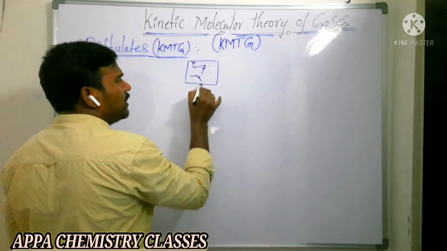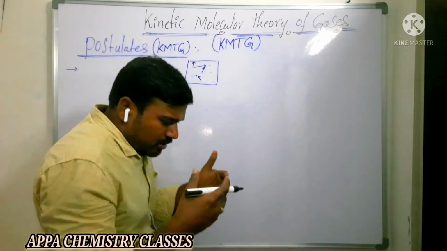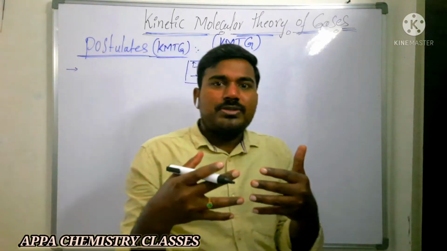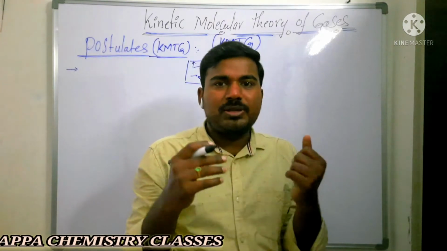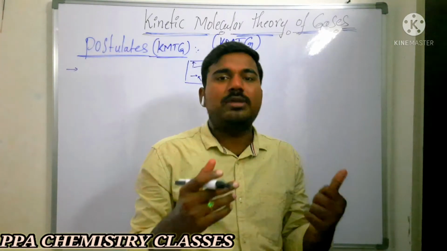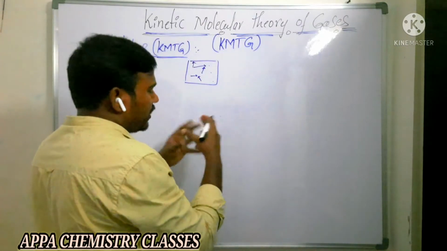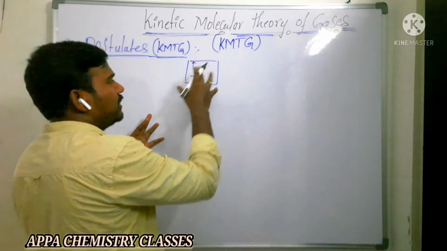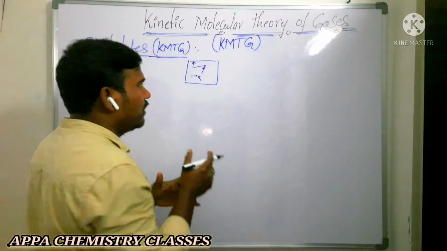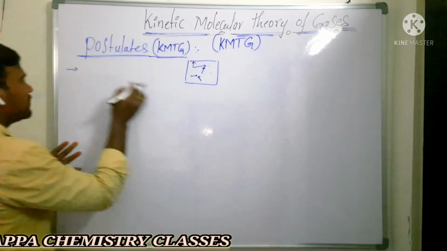Then they must have some attractive or repulsive forces. But according to the kinetic molecular theory of gases, the attractive and repulsive forces between the gas molecules are negligible.